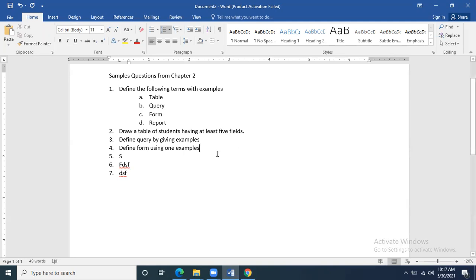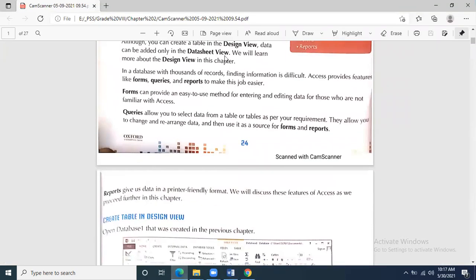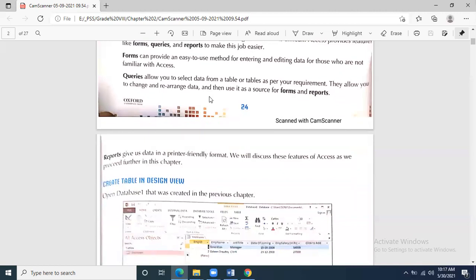What I said is that such kinds of questions can come. I am not going to tell you that this question will come in your paper or that this question will not come. This is the chapter open in front of me, and I am telling you different ways a question can be asked. They can ask you to define form, give an example for form, draw a query, draw a student table.